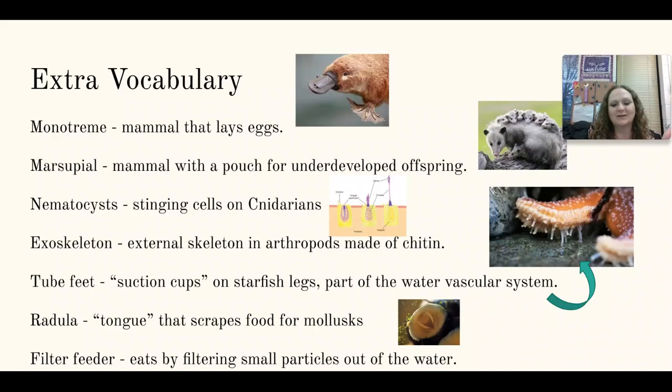Nematocyst, stinging cells in cnidarians, we talked about that. Exoskeletons, we talked about. Tube feet, we've talked about as well. The radula, and what it means to be a filter feeder. If you didn't write down this vocabulary as you were going through, take the time to write it down now. You need this vocabulary in order to do well on the next couple of assignments and the test that's coming up.